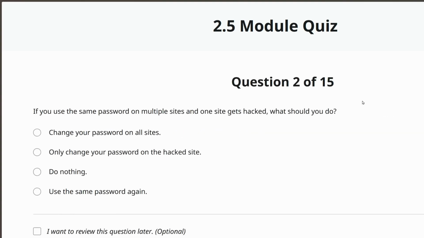Okay, number 2. If you use the same password on multiple sites and one site gets hacked, what should you do? Change your passwords on all sites. I did talk about this in the last video. But what happens when these passwords get leaked is they go into paste bin files.